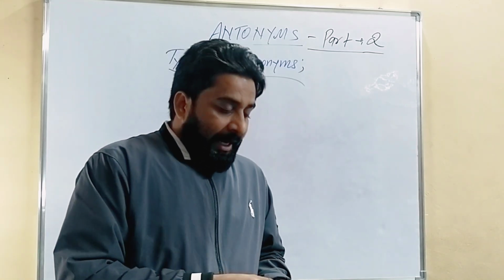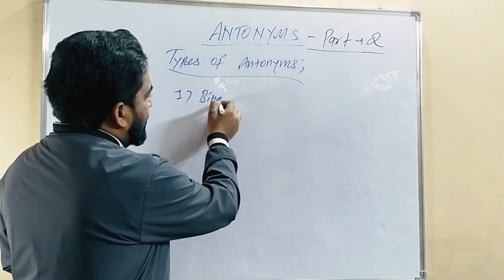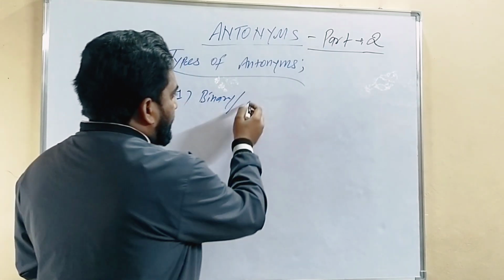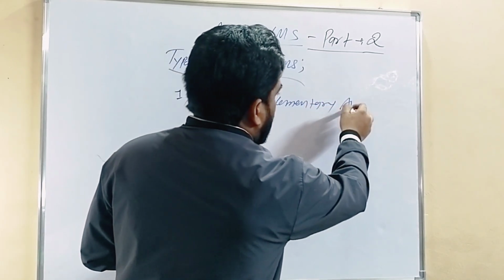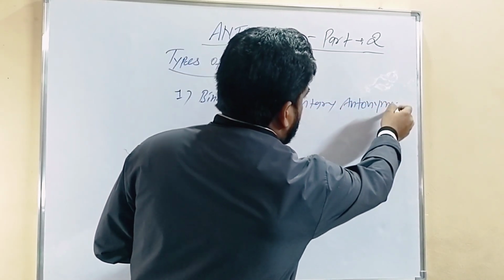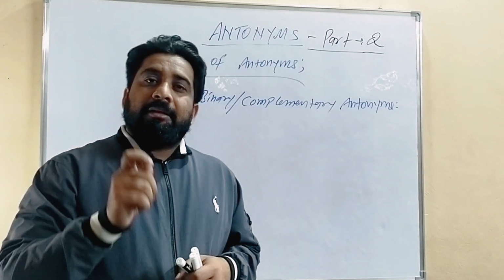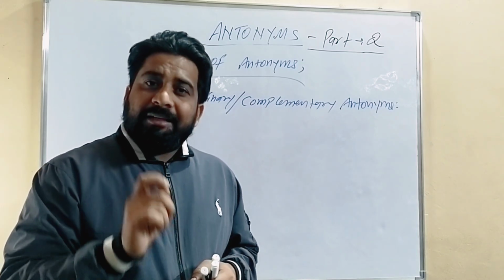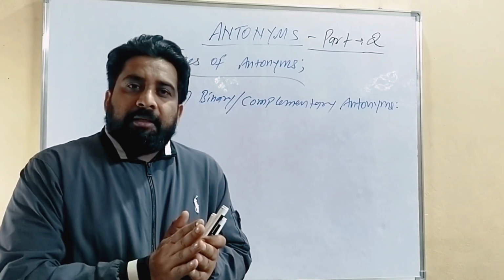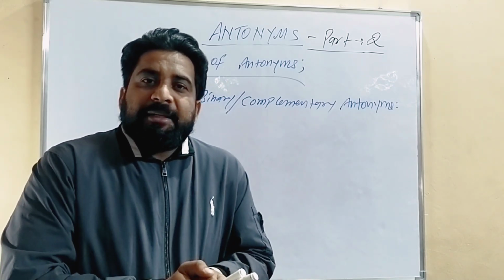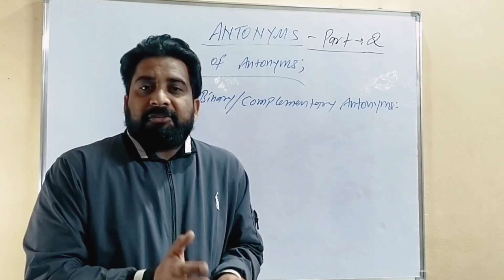So we have discussed here number one, that is binary, or you can say complementary antonym, or you can say antonyms. Why is it called binary complementary? Because it exhausts all relations. There is no middle ground. इसका मतलब है कि ऐसे antonyms जिनके बीच में कोई रिलेशन नहीं है, जिनके बीच में कोई मिडिल ग्राउंड नहीं है, they are just opposite. There is not any kind of relation between the meanings of the words.